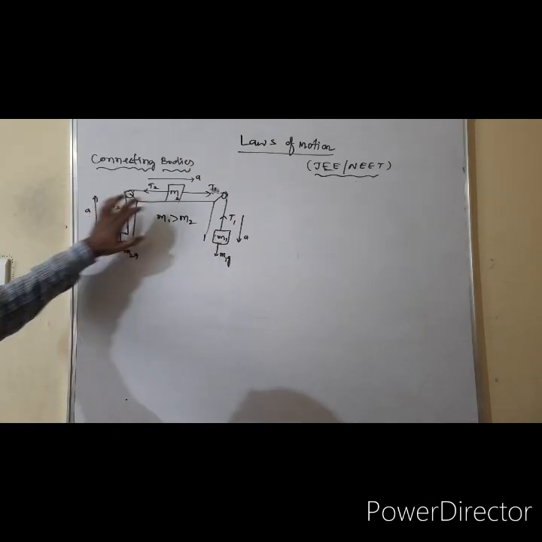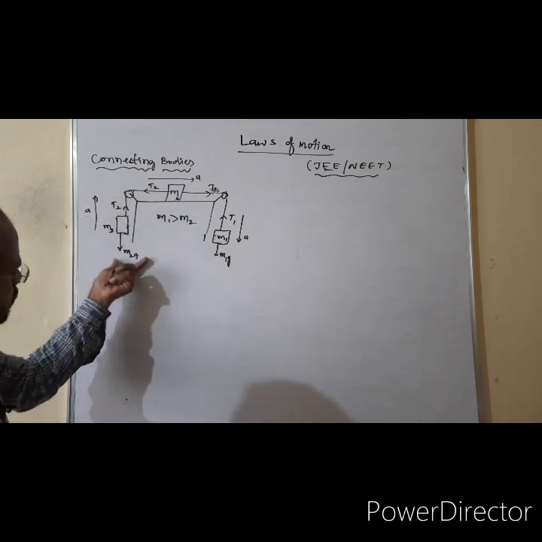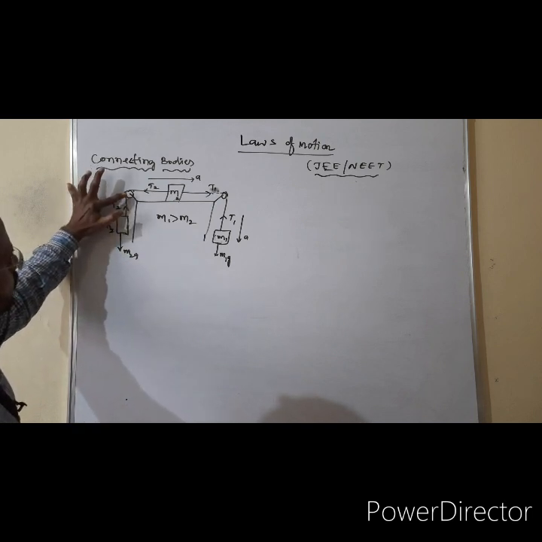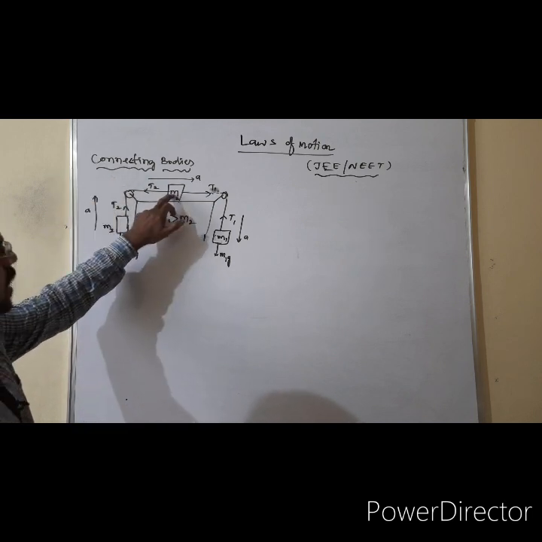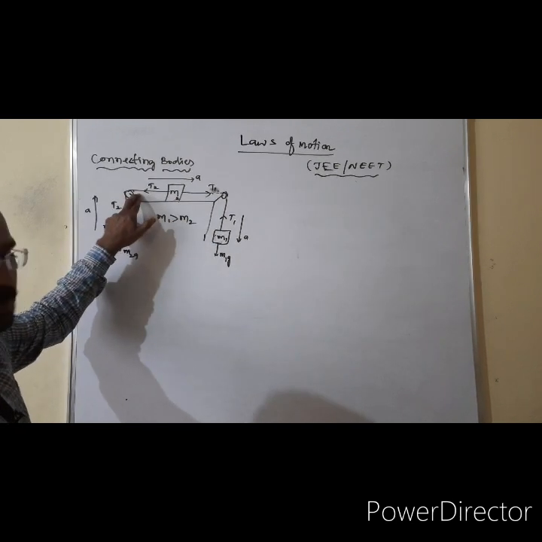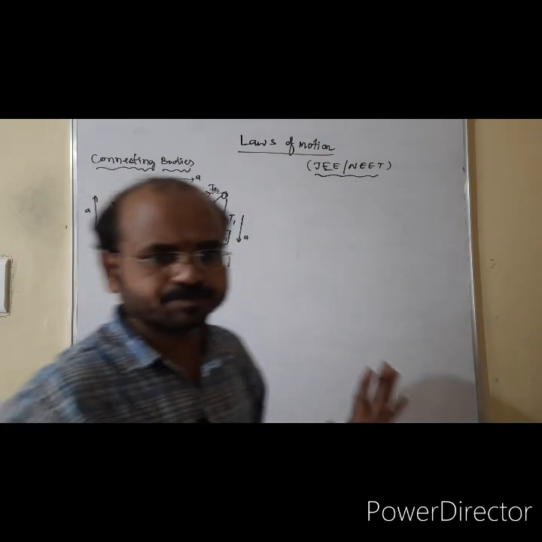And coming to M2 and M3, on M2 the weight M2G is acting downward, and there is a tension T2 acting towards a pulley, because it is away from the body. On M3 also the tension is acting towards a pulley. So this is the given constraint.